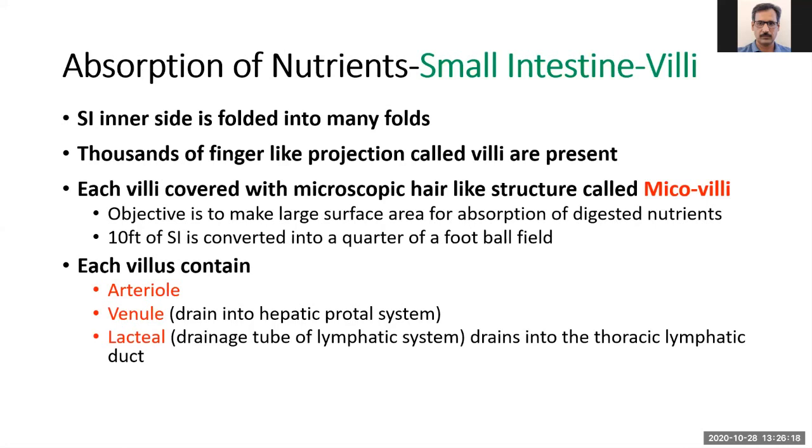We have already discussed in the previous lecture that each villus contains an arteriole, venule, and lacteal. So there is a sufficient supply of blood to absorb the nutrients and carry them to the liver. The venules drain into the hepatic portal system, whereas the lacteals drain into the lymphatic system and mainly deal with the absorption of fatty acids.